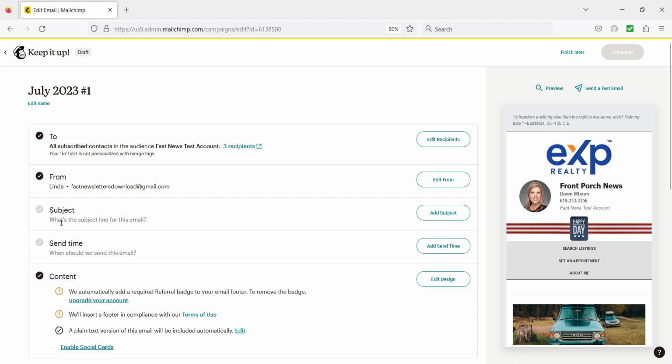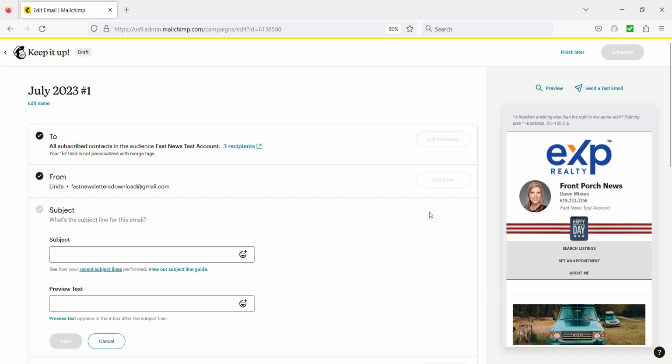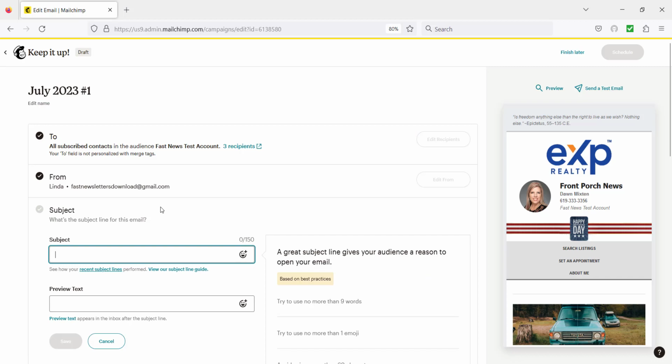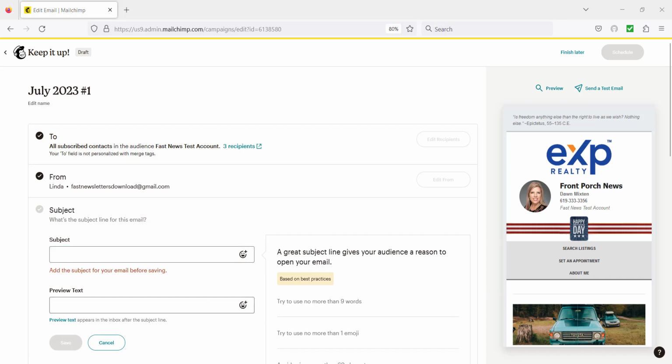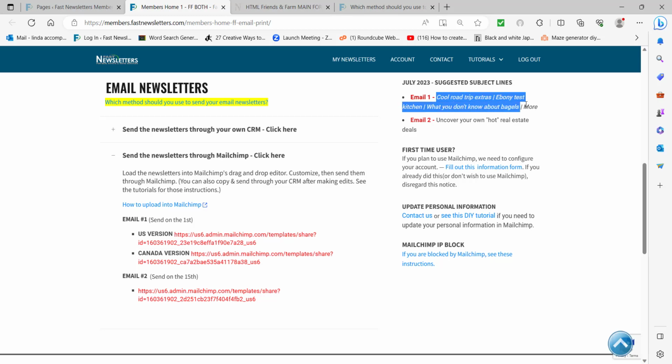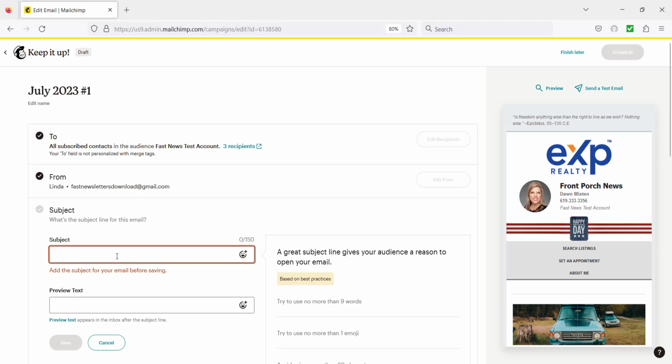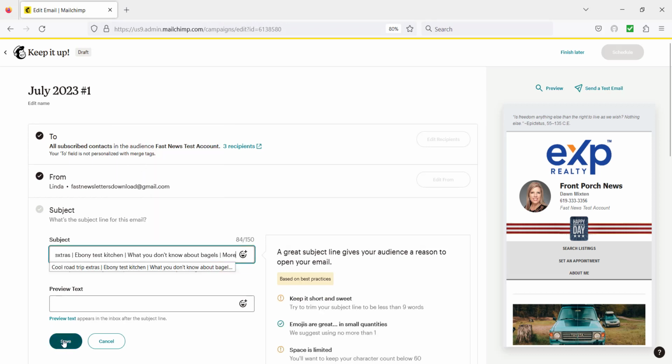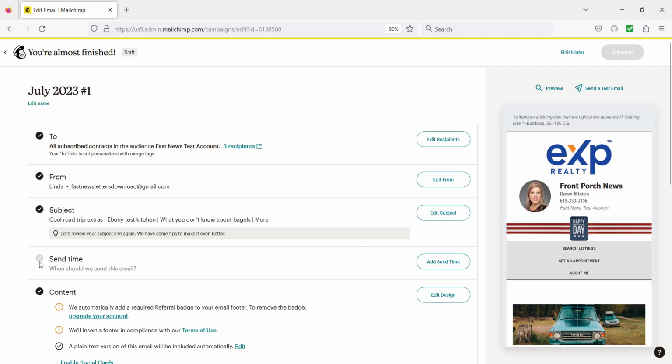So now you see two grayed out areas. You're going to add the subject. You can add any subject line that you want. We do provide you with some suggested subject lines. So for email number 1, here is the suggested subject line. I'm just going to copy that and paste it, and then click on the little Save button. And then there is only one item left to check, and that's send time. So we're going to click on Add Send Time.